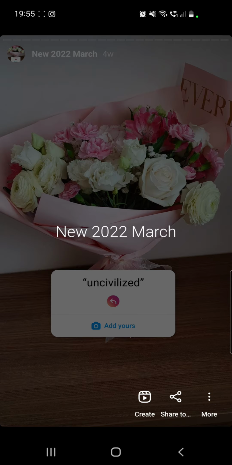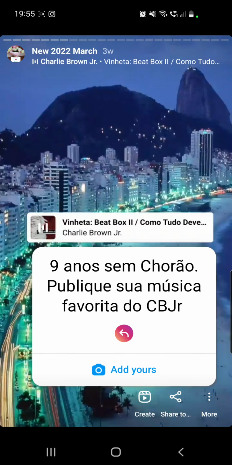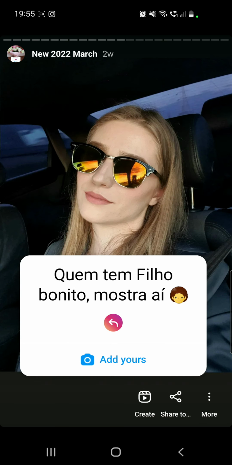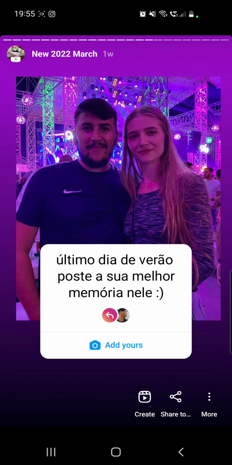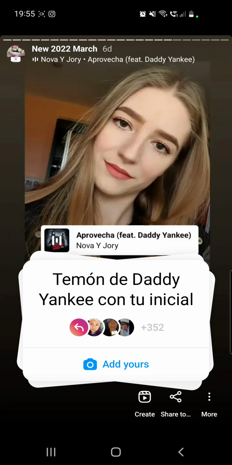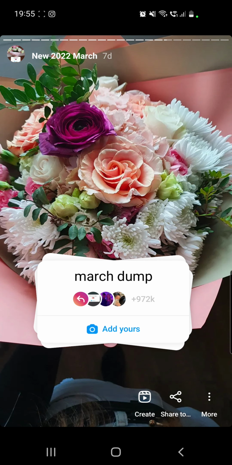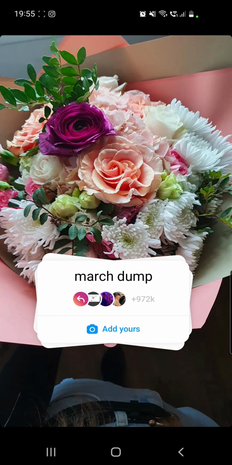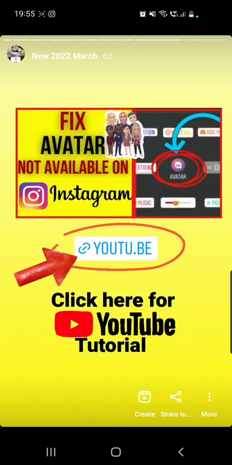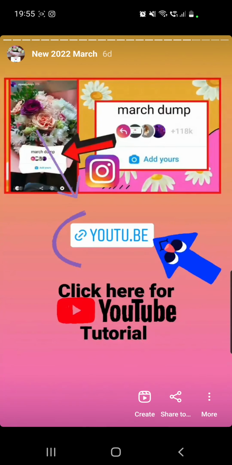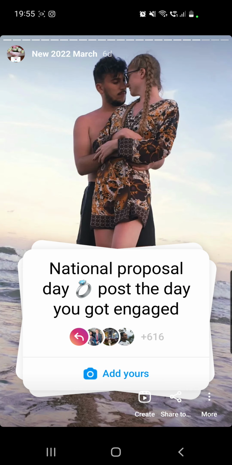So click here, and now you have to tap until you find the desired sticker, just like this. And you can check my other viral trends if you like this one. It has almost 1 million, so you can check this. You can go to the tutorial.